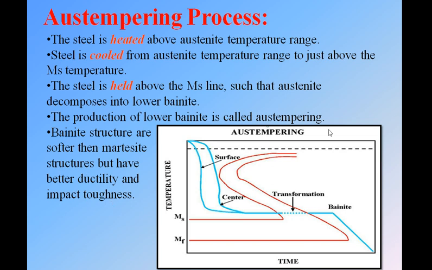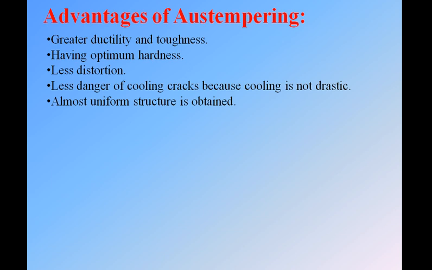So these are the two types of tempering: the Martempering process and the Austempering process. In Martempering we have the martensite phase, here we have the bainite phase. Next, the advantages of Austempering: greater ductility and toughness, optimum hardness, and less distortion, because we have the bainite phase, which is a softer one. Then we have less danger of cooling cracks, because cooling is not as strict, given the long holding period. After that we cool the material and an almost uniform structure is obtained. These are the advantages of Austempering over Martempering.